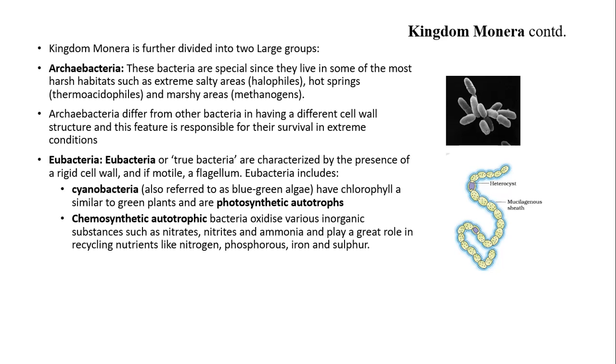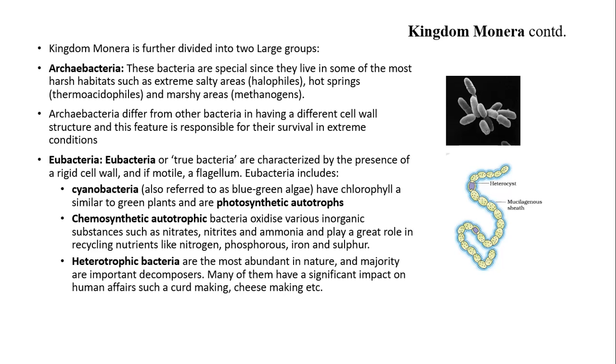Chemosynthetic autotrophic bacteria. These bacteria oxidize various inorganic substances such as nitrates, nitrites, and ammonia and play a great role in recycling nutrients like nitrogen, phosphorus, iron, and sulfur. Heterotrophic bacteria. These bacteria are the most abundant in nature, and the majority of them are important decomposers. Many of them have a significant impact on human affairs such as curd making, cheese making, etc.